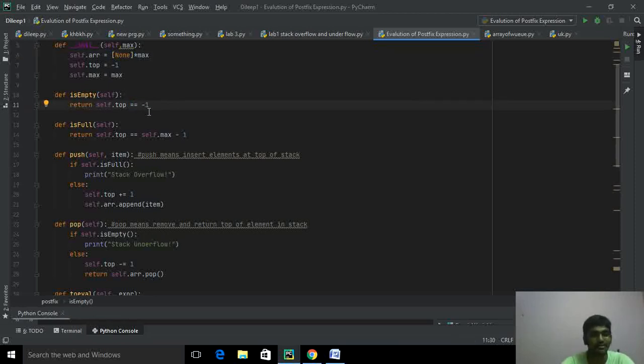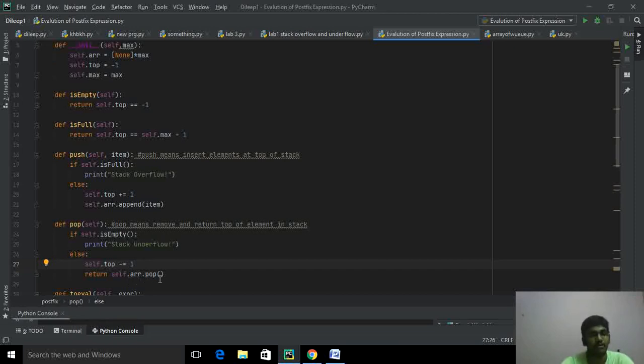If it is -1, the stack is empty. If the stack is empty, it will print stack underflow. Else, it will decrement self.top by 1 and return the popped element.